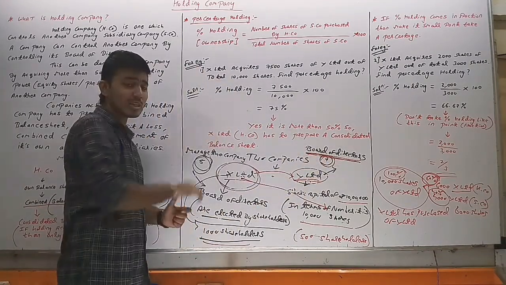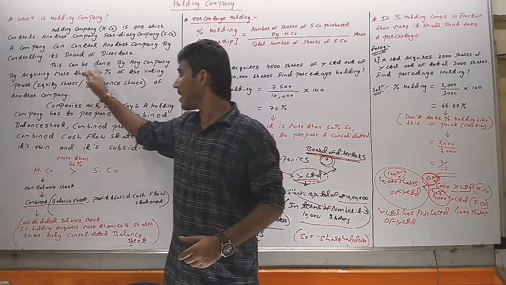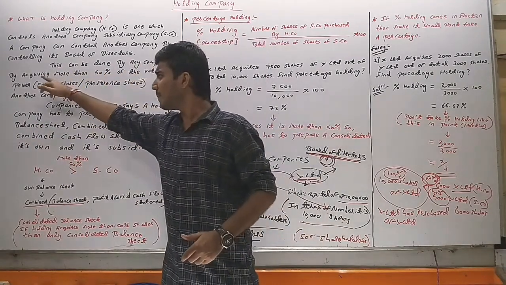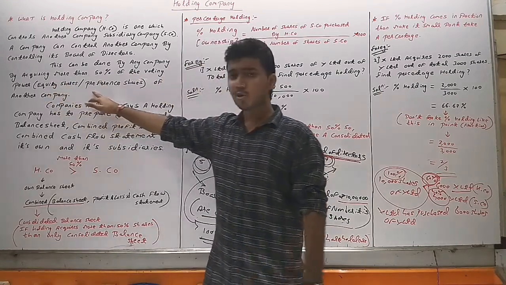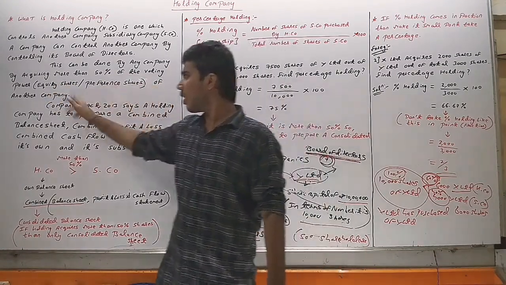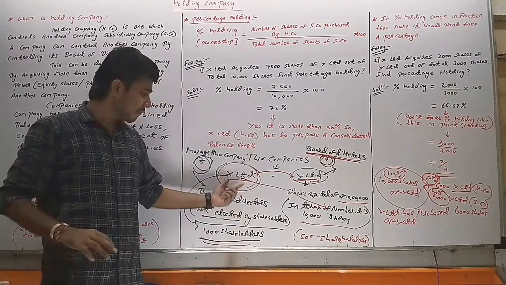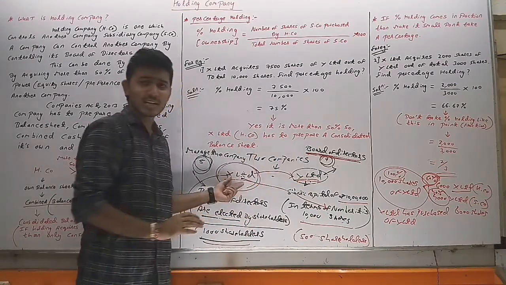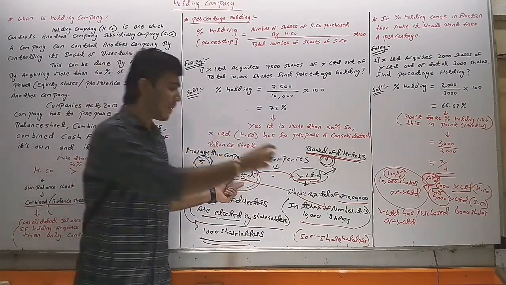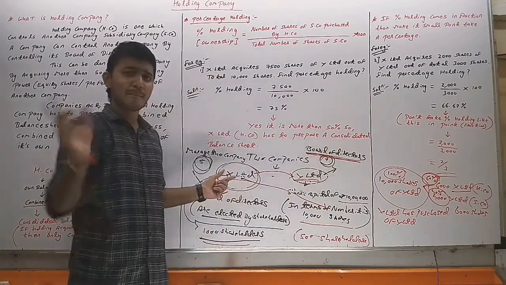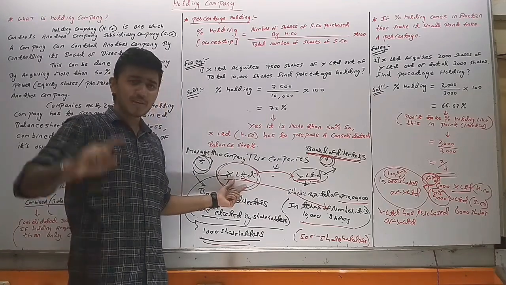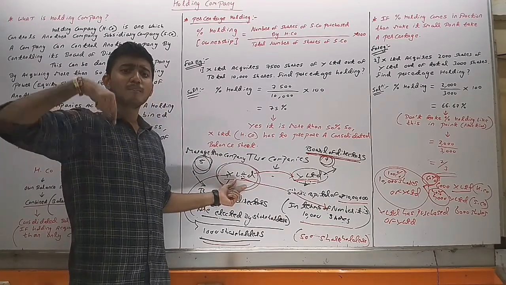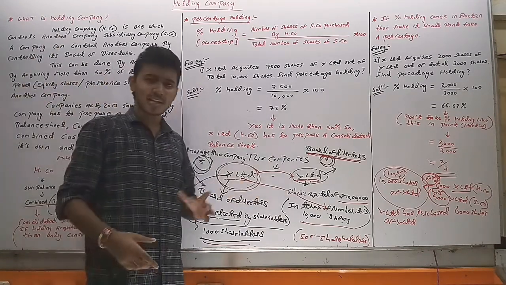And how can they control their board of directors? This can be done by any company by acquiring more than 50% of the voting power, equity share or preference share of another company. If the company acquires more than 50% shares of another company, it can easily control their board of directors.